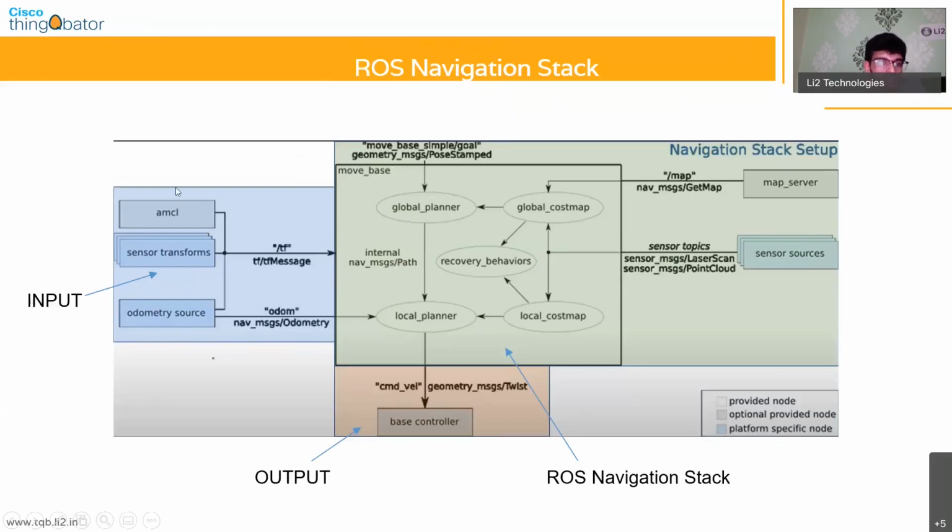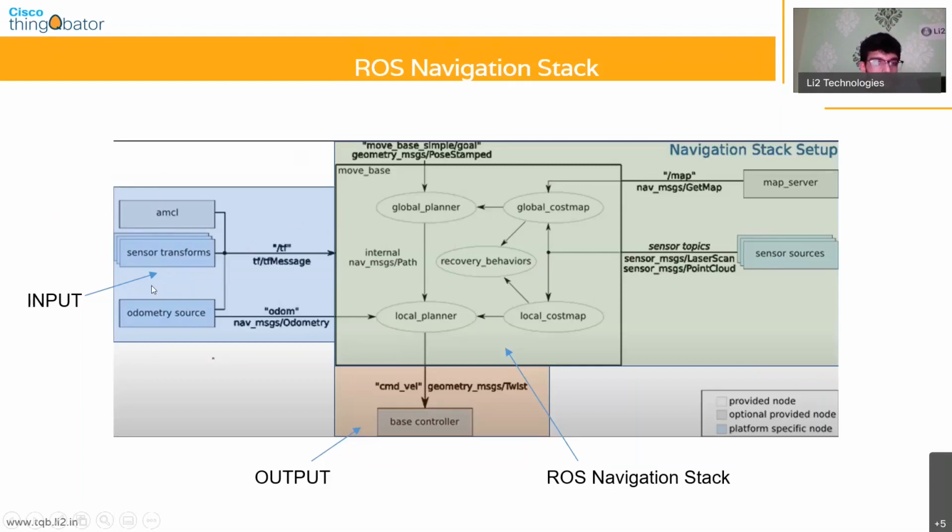So with that brief introduction, you can see that the ROS navigation stack is split into three parts. It starts with an input. AMCL is the localization algorithm, adaptive Monte Carlo localization, and then it has sensor transforms. Each sensor also will have its own coordinate frame of reference, and the joints of the robot will have their own coordinate frame of reference. So the TF basically forms the transformation between them. You don't have to calculate these for the exercise that we are doing today. The TF package is already inbuilt within the ROS architecture, and so that will automatically calculate all of these transforms for you.